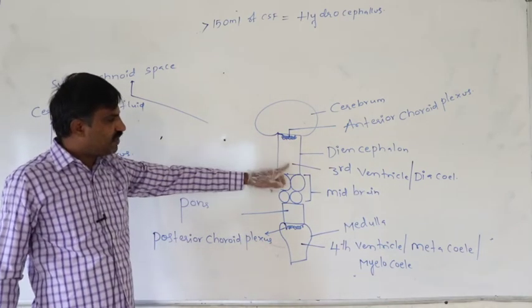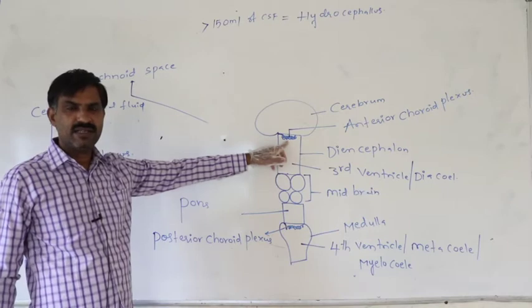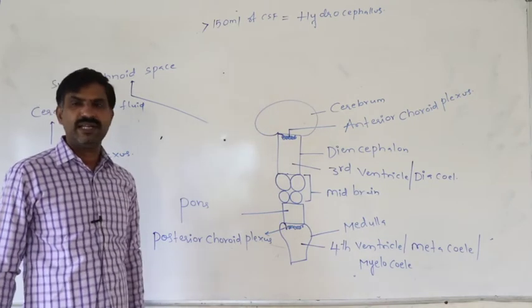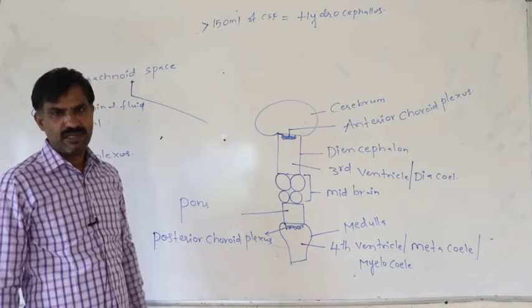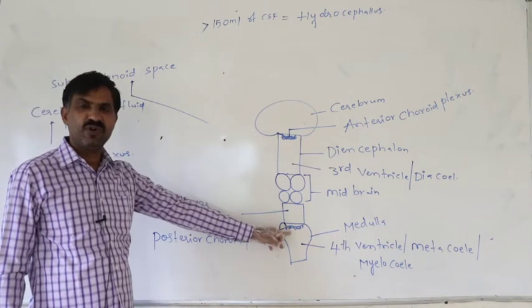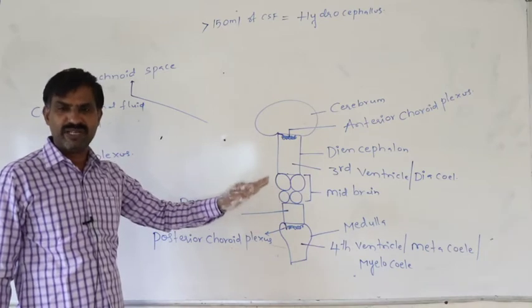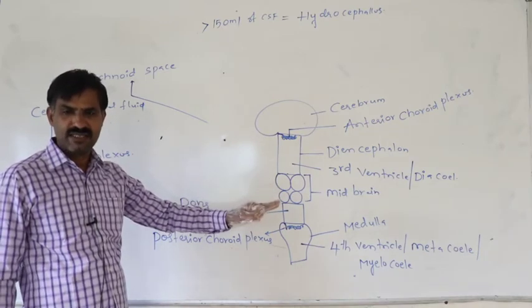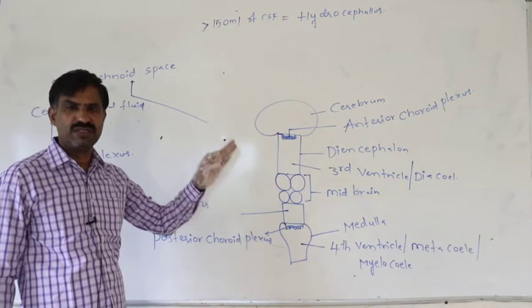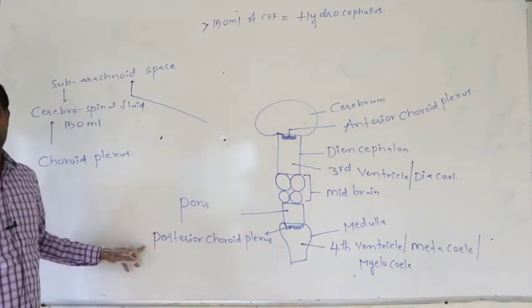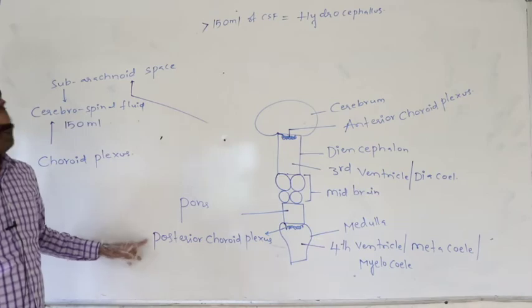On the roof of the third ventricle, the blood capillary network which is present is called the anterior choroid plexus. On the roof of the fourth ventricle, the blood capillary network without neurons is the posterior choroid plexus.